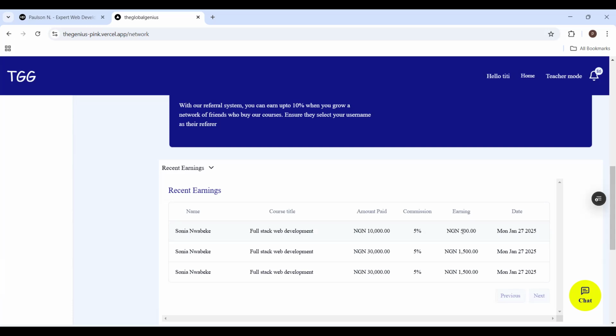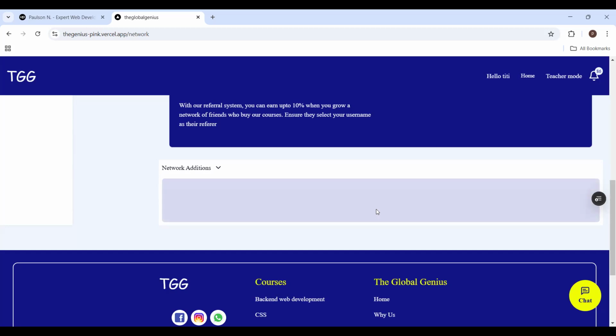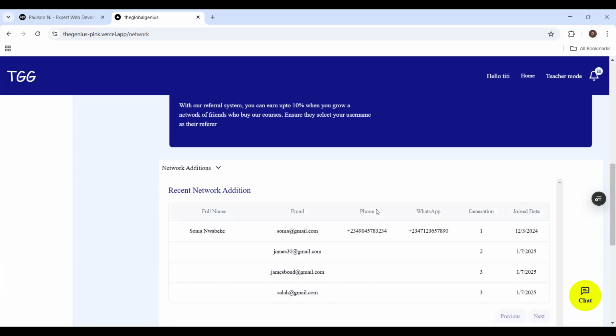All right, and that's 500 naira. So also bought another course, paid 30,000 naira. I got 5% commission and stuff like that. This is how it is. So I can also show my network additions, how many people are joining my network. So this is the recent people joining my network.